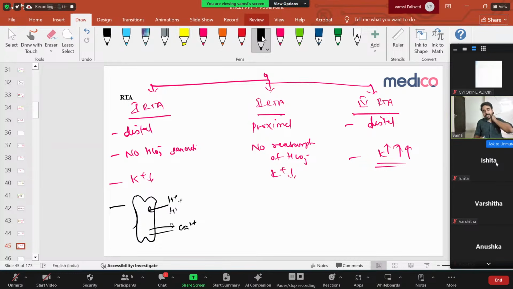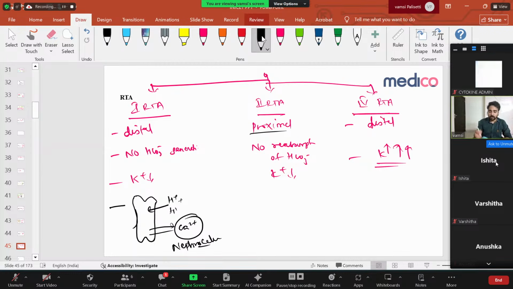So what is going to happen in distal RTA? H plus is not getting excreted, so H plus is getting accumulated. Now this H plus will go to the bone, it takes the calcium as buffer, it takes out the calcium, and H plus is taken into the bone. So that's why they'll have more calcium and they have nephrocalcinosis.